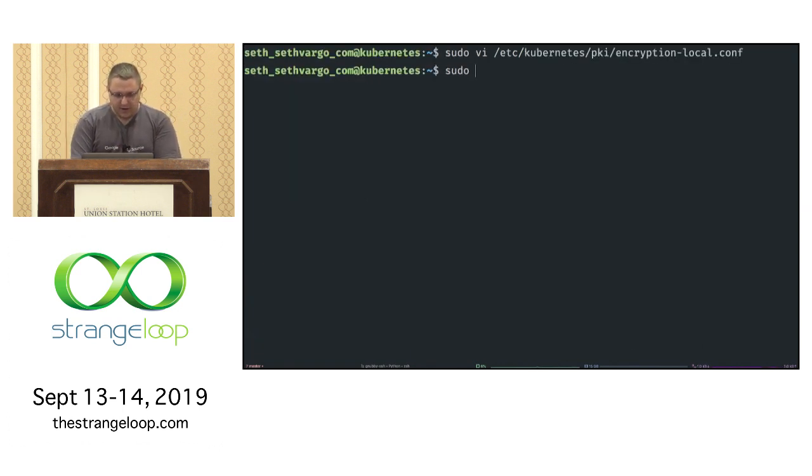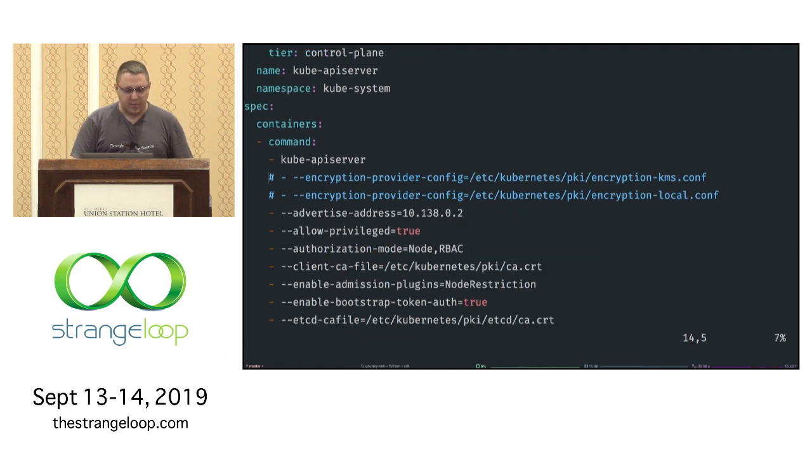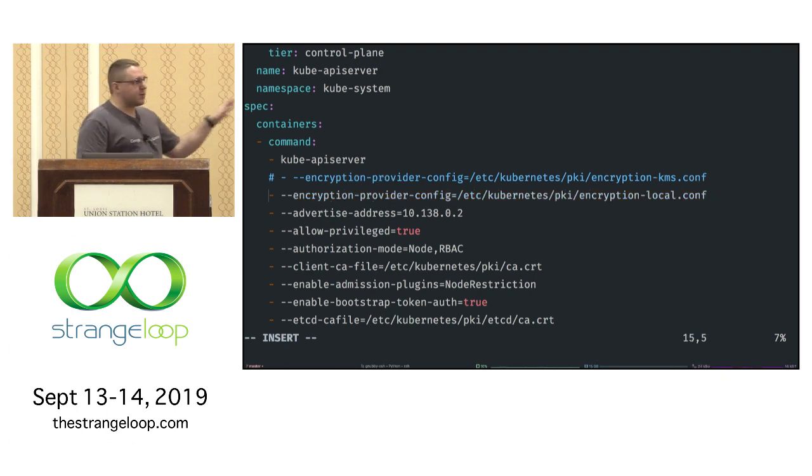Let me edit the Kubernetes API server manifest. So this is the Kubernetes API server manifest. Because I am not really good at typing, I have typed in advance, and this is not the one I want to uncomment. See, I told you, I'm really bad at this. All right, so I'm going to uncomment this encryption provider config flag, which is going to say, hey, use this local configuration.